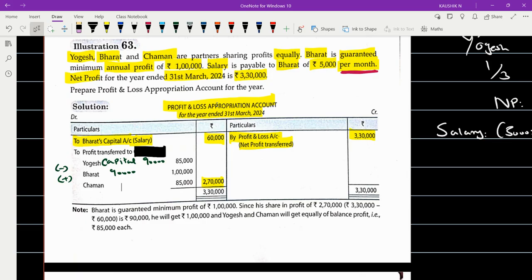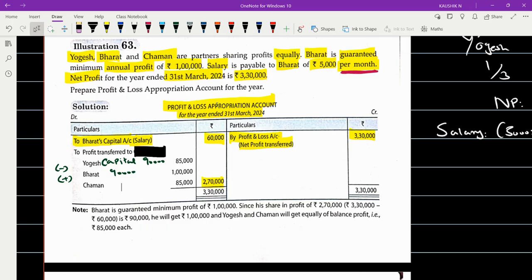Yes, the one who sent second, your answer is also right. The way you represent is also okay, correct. But don't change the order of the partners. It is in the name of Yogesh, Bharat, and then Chaman. So go in the same pattern, because in the answer key also they'll have it in the same pattern. By changing the position, they may go by mistake wrong.